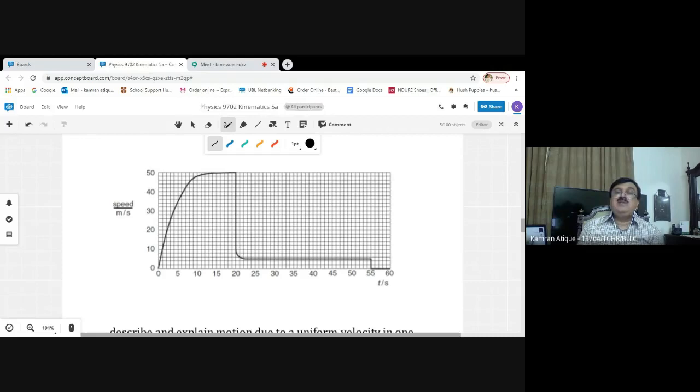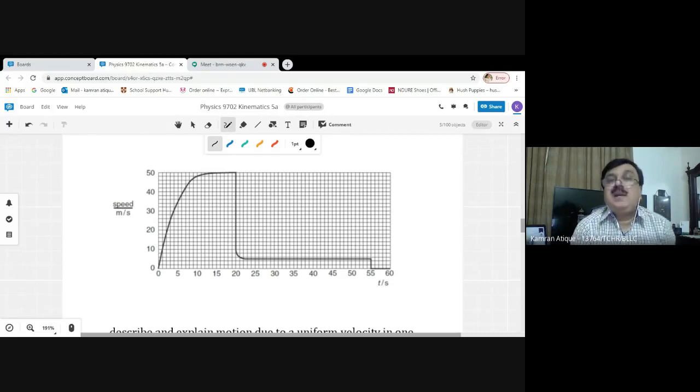Remember, I said there are two factors which are very important for the value of air resistance. Factor number one is the speed of the body. If the speed becomes larger, then the value of air resistance also becomes larger. Similarly, if the surface area of the body is increased, then the value of air resistance is also increased.